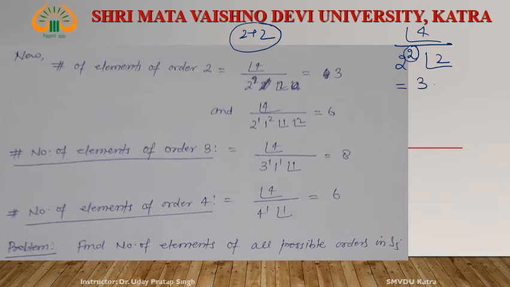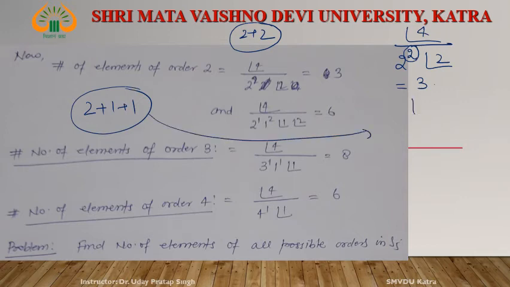Okay. Next partition is 2 plus 1 plus 1. This one corresponds to this one. This is factorial 4. How many times does 2 appear? 1 time. 2 to the power 1. How many times does 1 appear? 2 times. 1 to the power 2. What is the power of 2? 1, so factorial 1. And what is the power of 1? 2. This is factorial 2. Now solve this. This is 6. This is 6 and this one is 3.